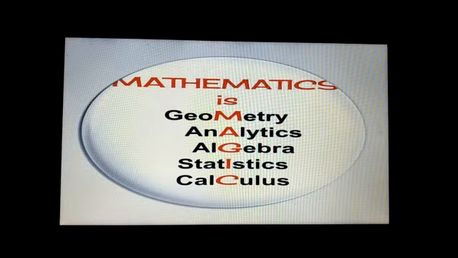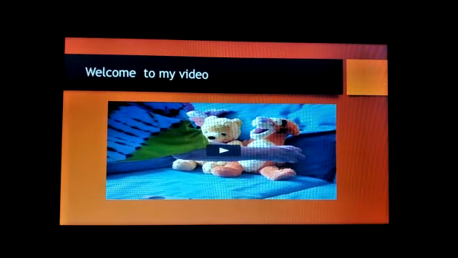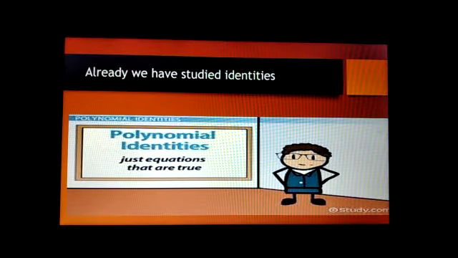So what we are going to study today is factorization. Factorization means splitting one whole polynomial into factors. We know how to take factors of a number. What are the factors of 6? We take 3 into 2. 3 into 2 equals 6, and therefore 3 and 2 are the factors of 6. And 1 and 6 are also factors of 6, since 1 into 6 equals 6. We know these things. And we have already studied identities.